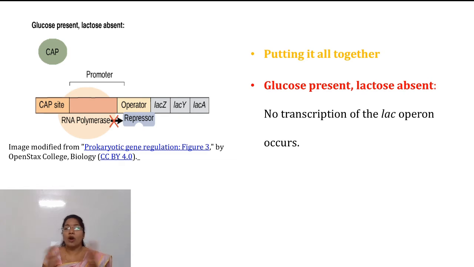Now let's put all the cases together. Let's see how the transcription is regulated. In the first case, when glucose is present and lactose is absent, the repressor binds to the operator and the RNA polymerase will not slide over the DNA, so there will be no transcription.